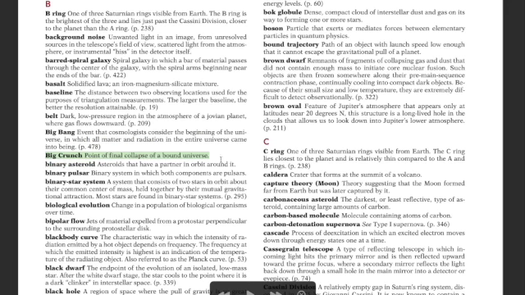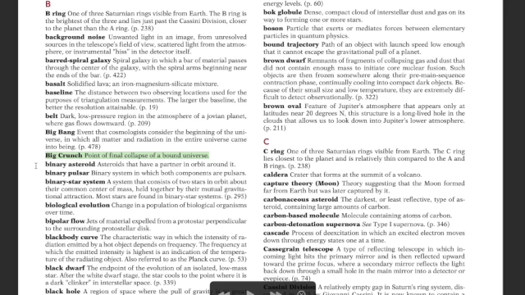Okay, next is big crunch. The point of final collapse of a bound universe. As we know, the universe we know came into existence due to the collapse of different fragments of dust and particles revolving in space. Our planet, our sun, and everything we observe is made due to the collapsing of small fragments.